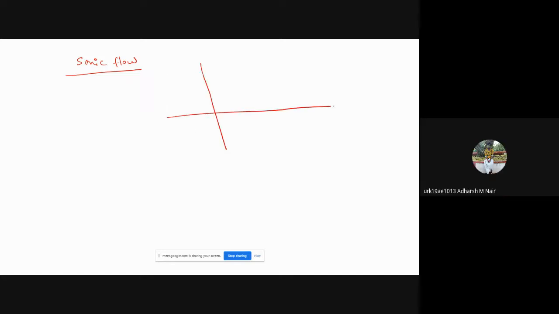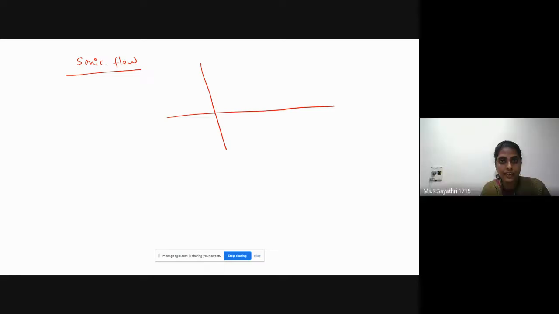Next, we can see sonic flow. What is sonic flow? Any guess? What is sonic flow? Ma'am, M equal to 1. Very good. M is equal to 1. Mach number is unity. This is the source of disturbance.